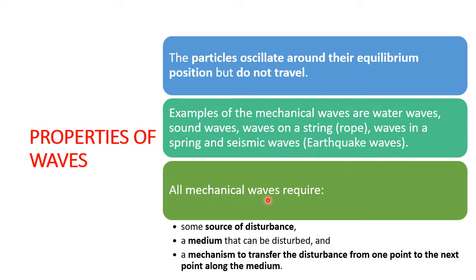So all mechanical waves require some source of disturbance, a medium that can be disturbed, and a mechanism to transfer the disturbance from one point to the next point along the medium.